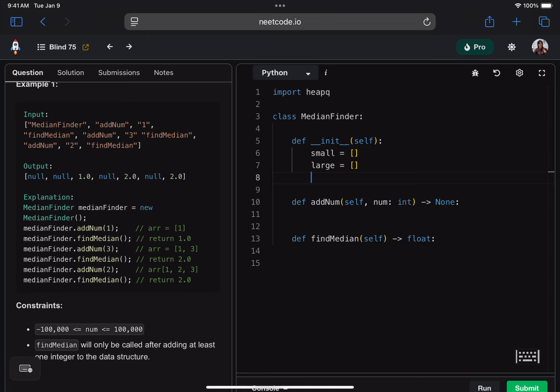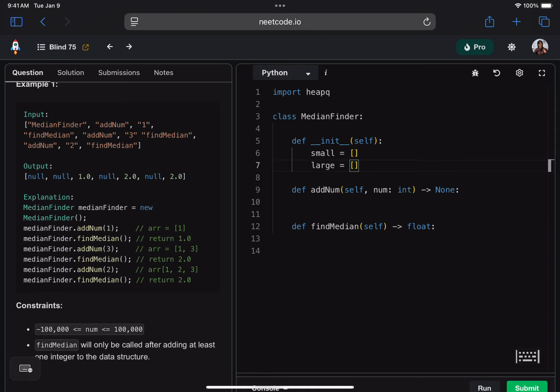All right, so we'll have the small list, the large list. I think that's it. We don't need to initialize them as heaps. We just need to treat them as heaps going forward. Okay, so here's what we'll do: every time we add a number, we're going to figure out, do you belong in the smalls or do you belong in the large?